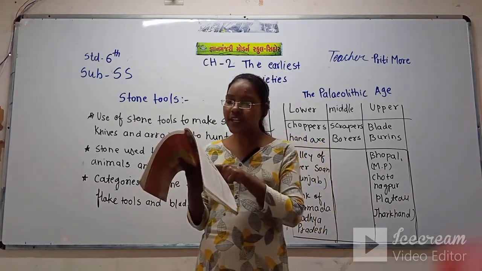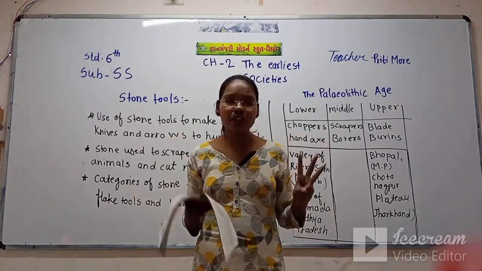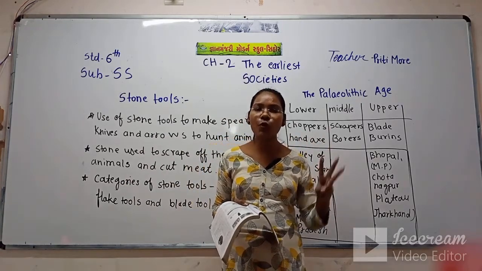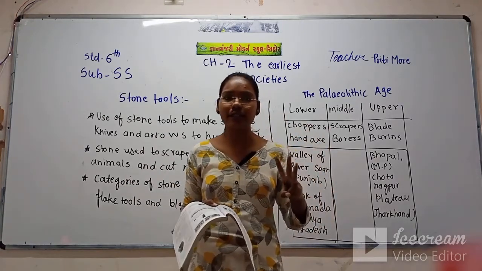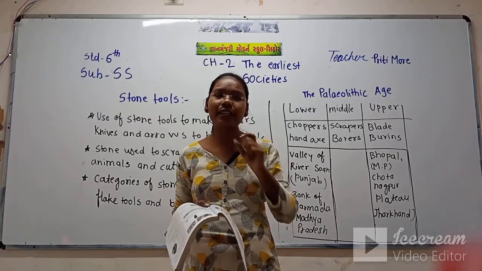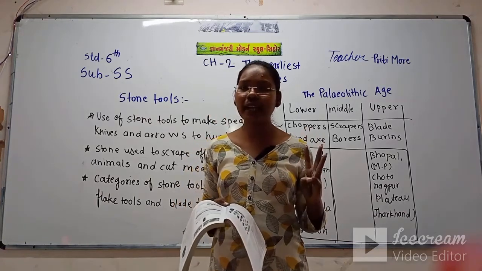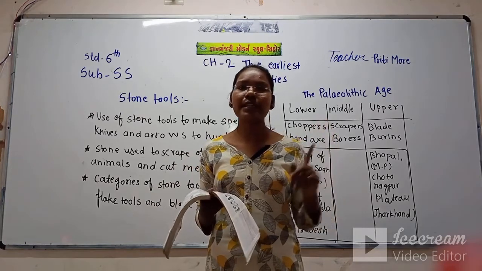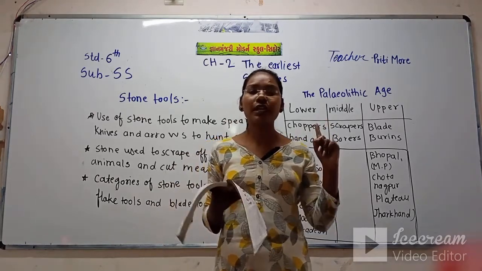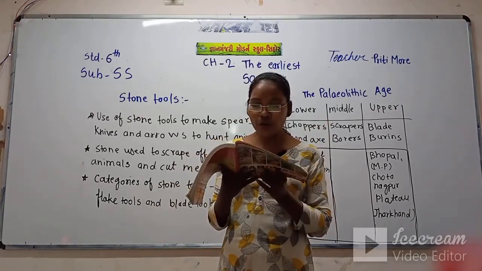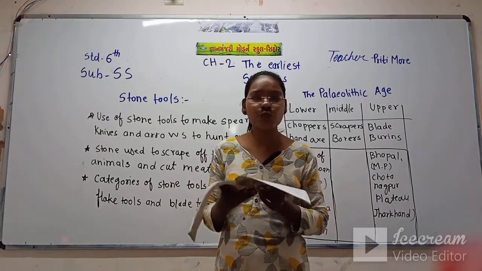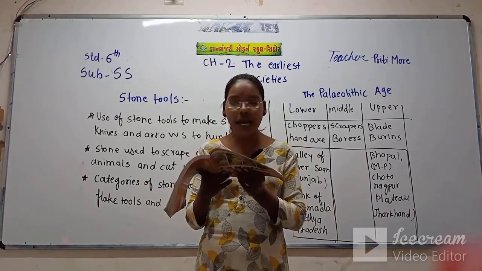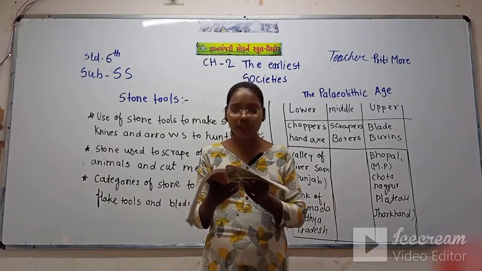So archaeologists have divided the Stone Age into three categories: core tools, flake tools and blade tools. In the core tools there was a palm-sized stone used for pounding, smashing and throwing.